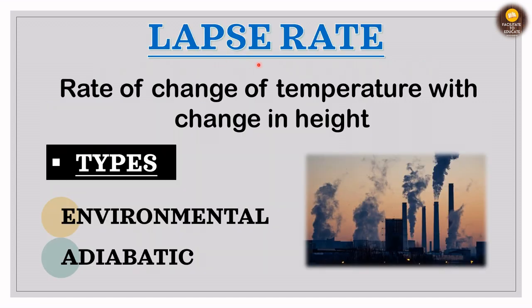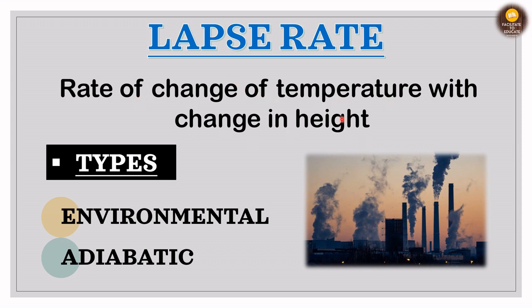Now we'll talk about the lapse rate. So lapse rate is the rate of change of temperature with change in height. What do we usually see with change in height? That is, as the height increases, or as we go to higher places like mountains, we see that the temperature there decreases. So what is a general thing that we see in the environment is that as we move upwards the temperature decreases.